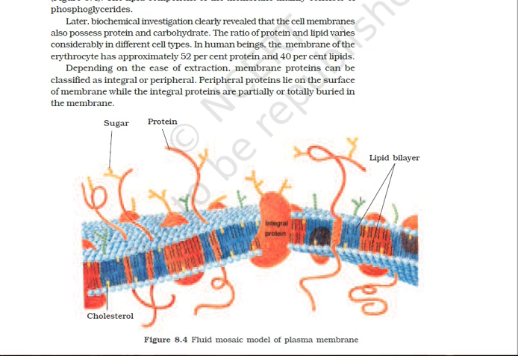This arrangement of lipids allows only lipid soluble substances to pass through the membrane. I repeat, this arrangement allows only lipid soluble substances to pass through.